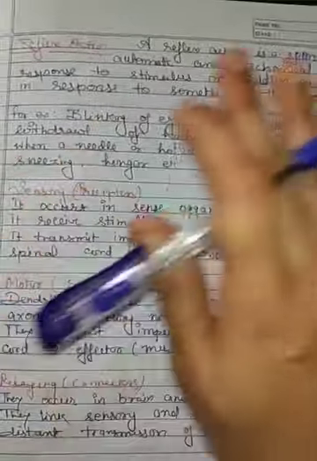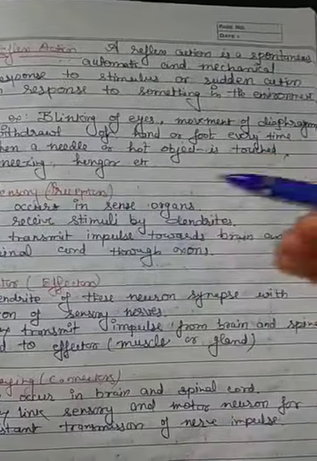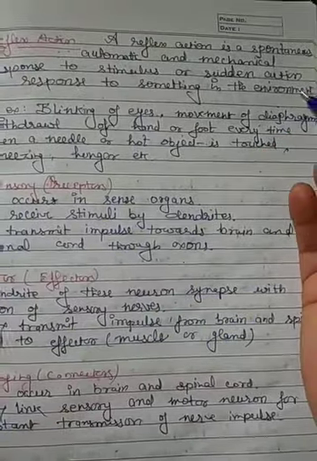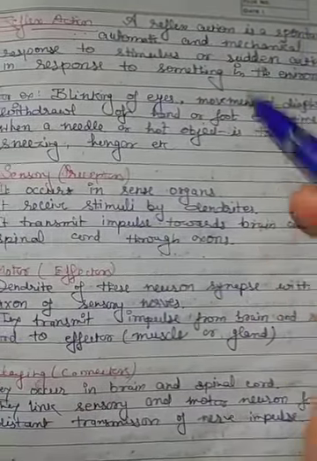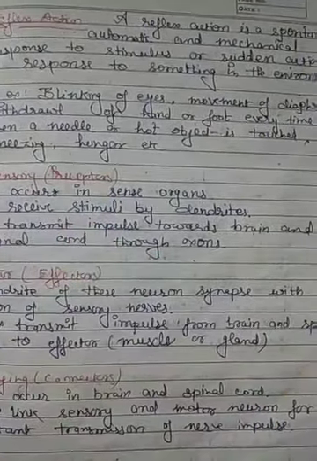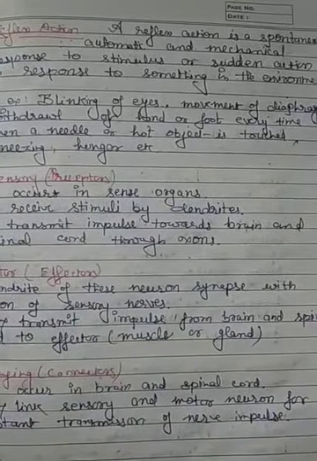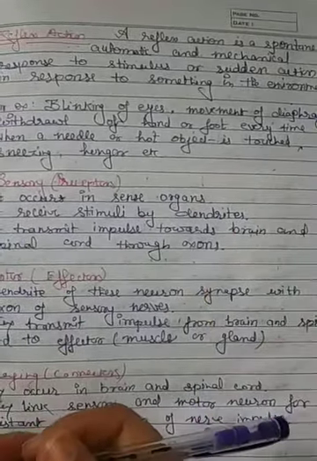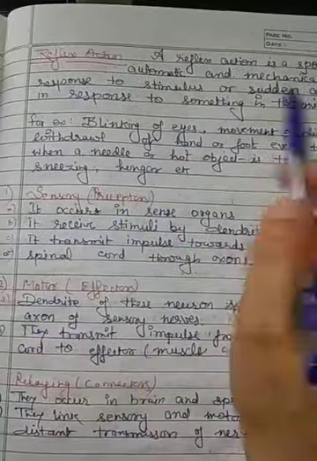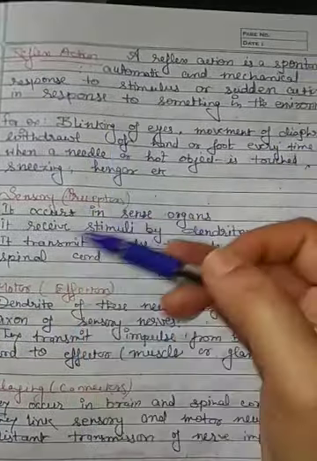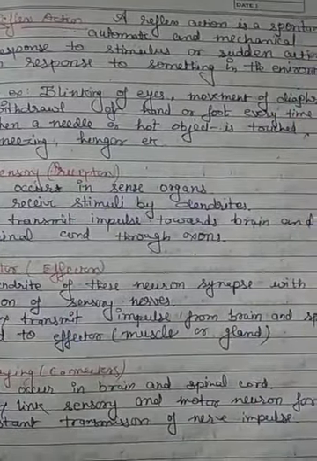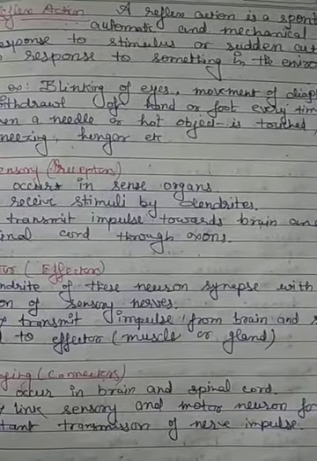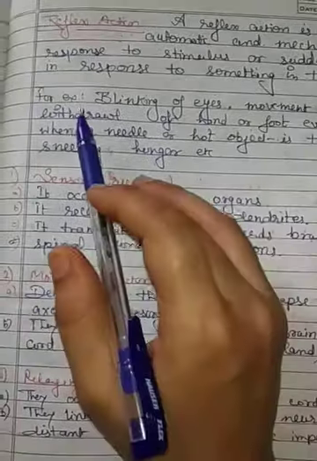We don't need to think. It is a sudden, automatic response, in which we don't need to think that we have to withdraw our hand or remove our legs. Okay, it is a mechanical response against that stimulus, meaning against that hot object or sharp object.